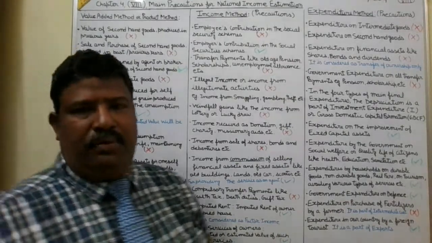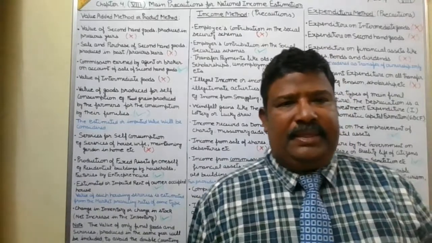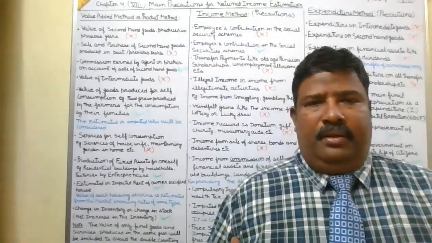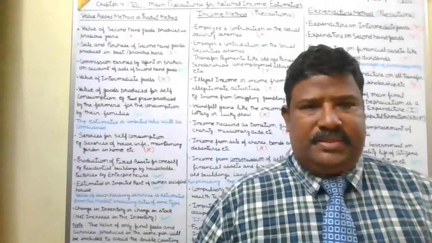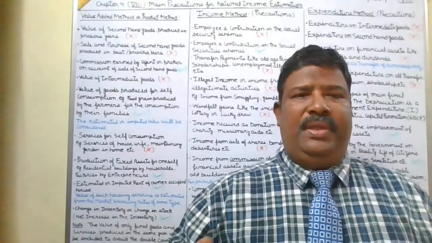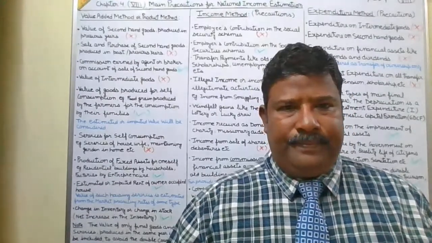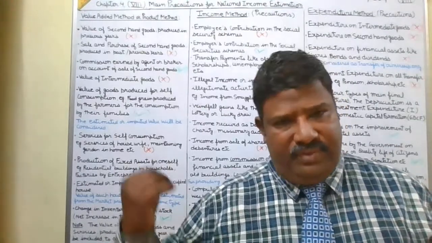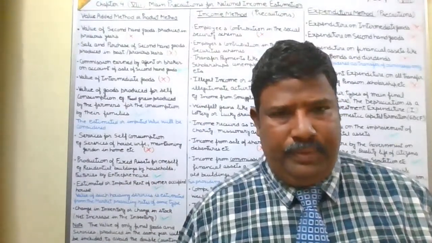So it is all about the value added method or product method. Now we will take the examples or precautions. They are not all the precautions, there are some main precautions, and there may be some more also. These are the main precautions which I am highlighting here on the whiteboard.